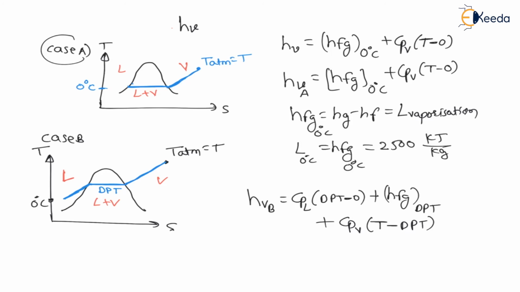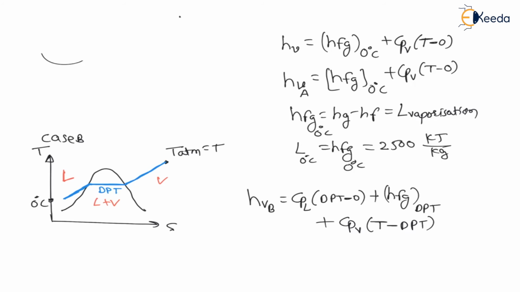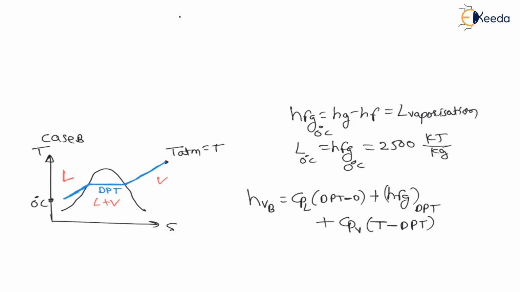Let us say there is another case C, that is, phase change at atmospheric temperature.